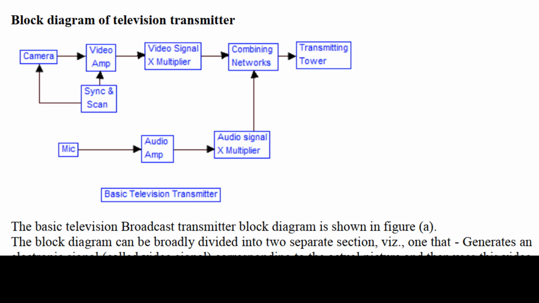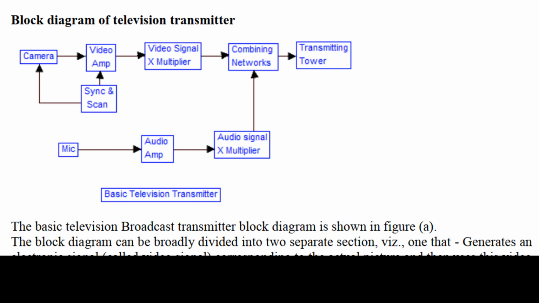Scanning circuits are used to make the electron beam scan the actual picture to produce the corresponding video signal. The scanning by electron beam is in the receiver too. There, the beam scans the picture tube to reproduce the original picture from the video signal, and this scanning at the receiver must be matched properly to the scanning at the transmitter. It is for this reason that synchronizing circuits are used at the transmitter as well as the receiver.